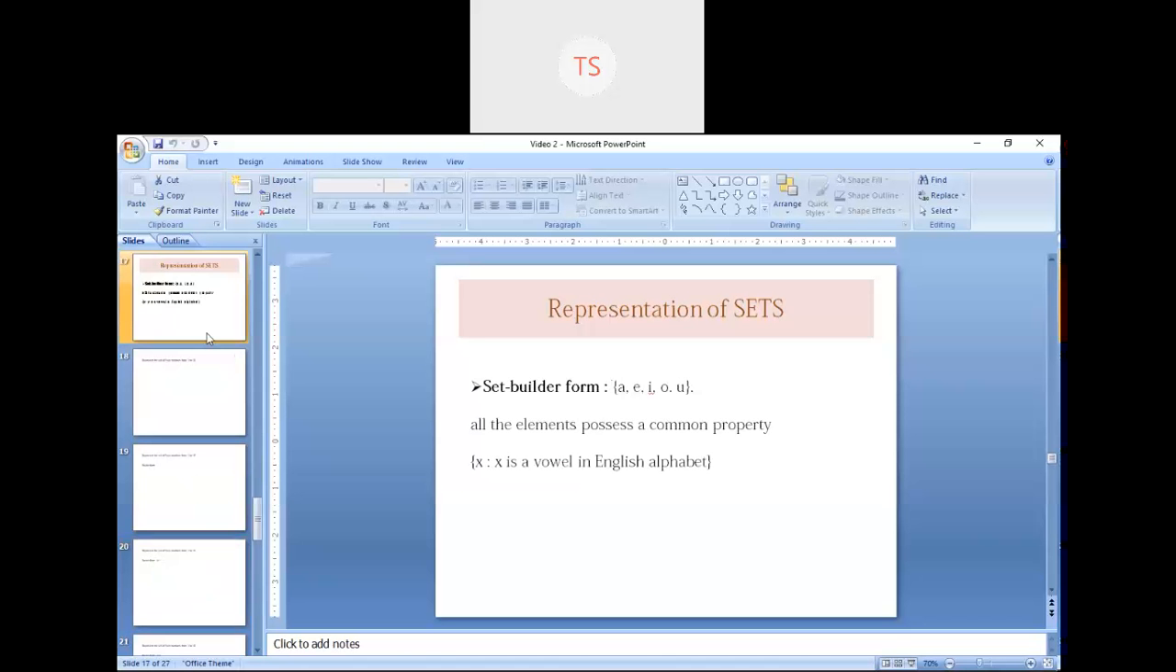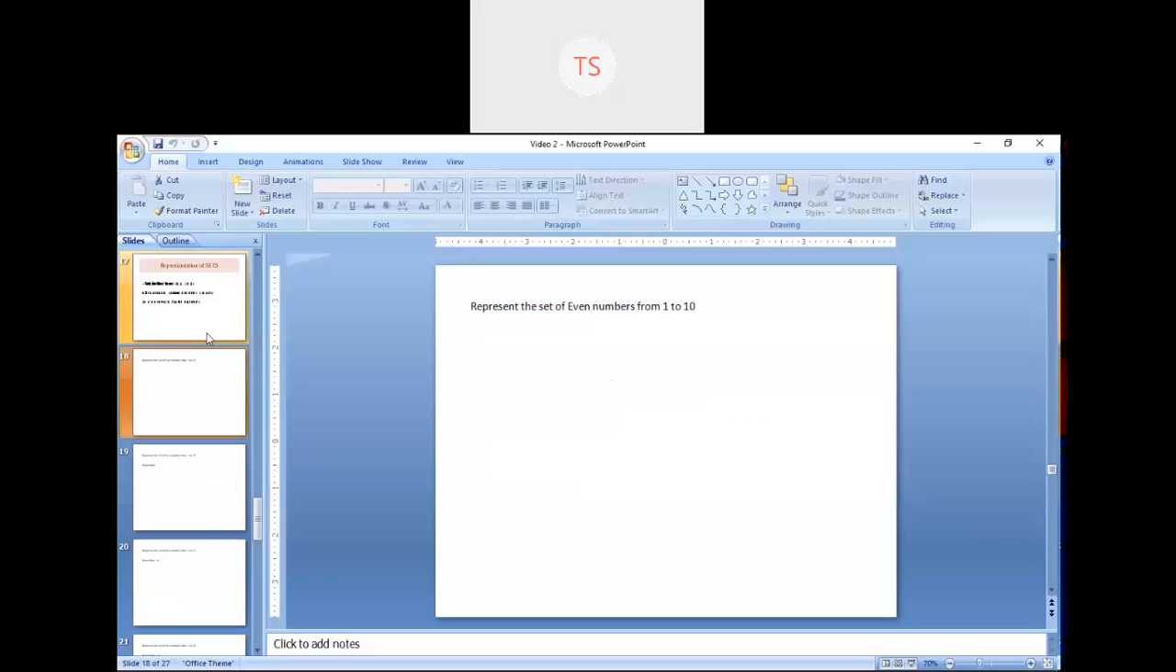Okay, students, is it clear how to represent a set in set builder and roster form? Now see, these two forms are important in your relations and functions. So you have to be clear about these two concepts. That means how to represent a set.